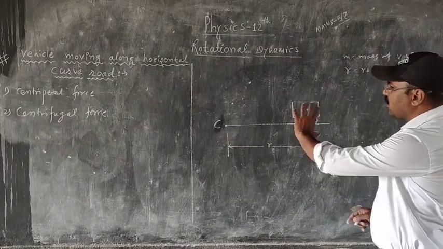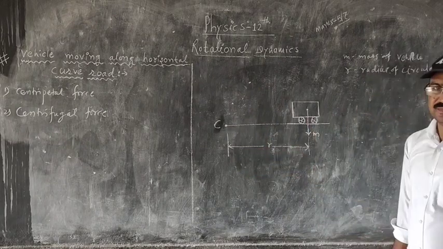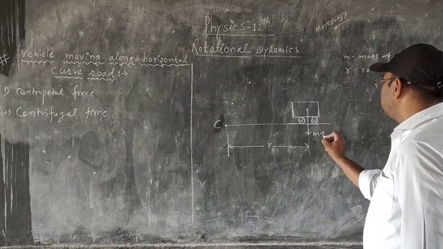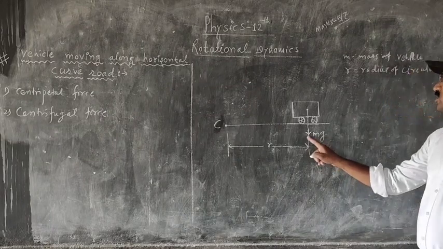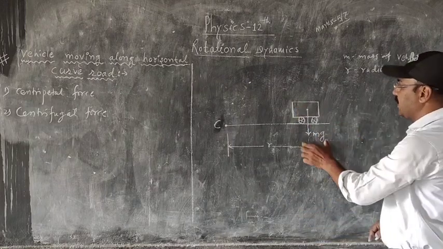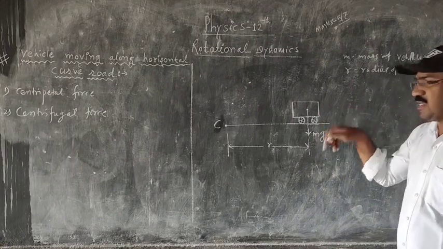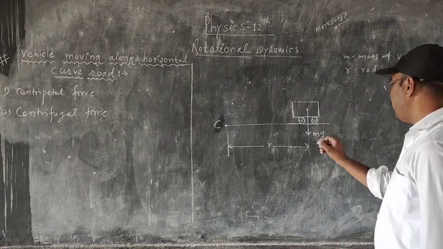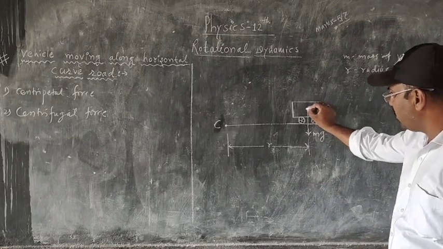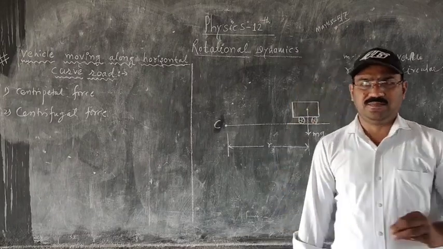But when this vehicle moves along the circular path having radius r, this vehicle has some specific weight. Therefore, weight is equal to mg. This weight of the vehicle is acting in the downward direction. इसका weight कहाँ जाएगा? नीचे की ओर जाएगा. Means mg is the weight which is acting in the downward direction. At this point, these are the forces acting on the vehicle.